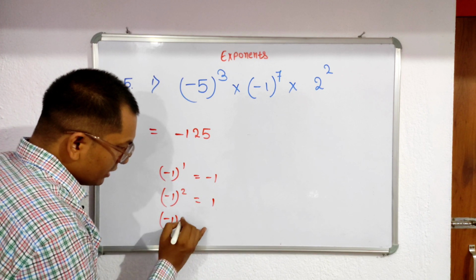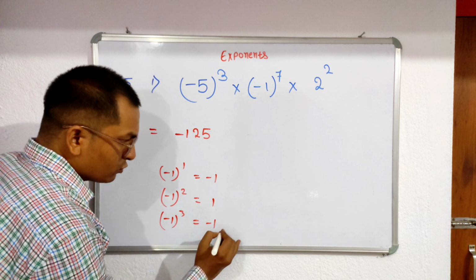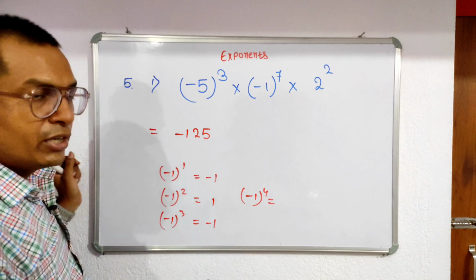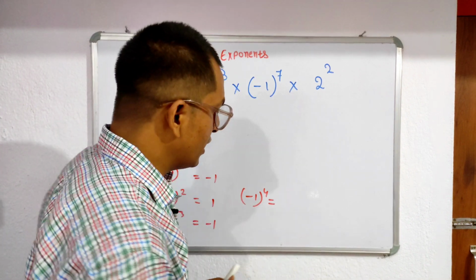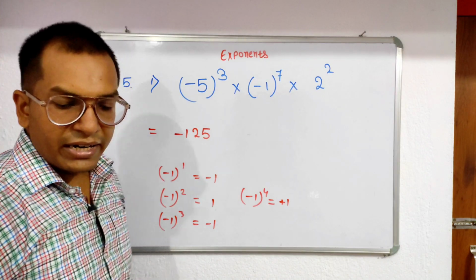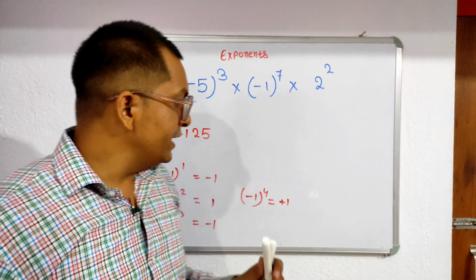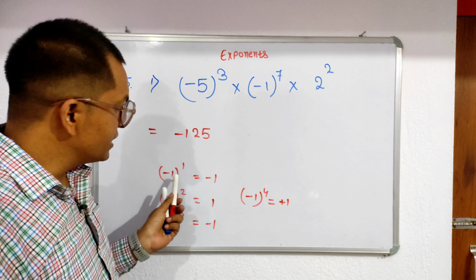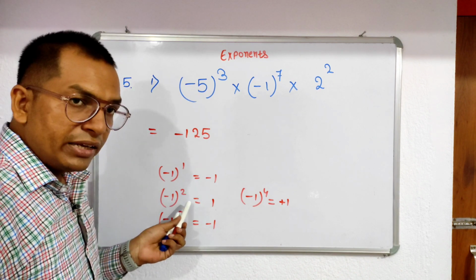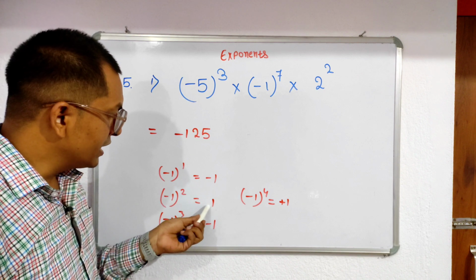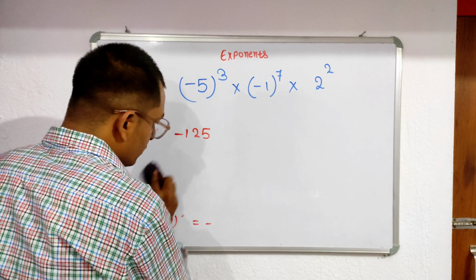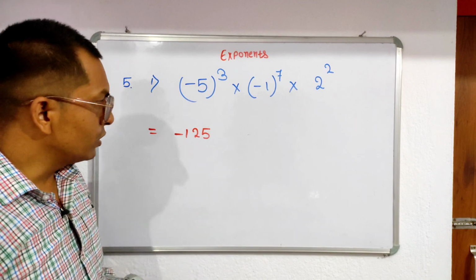Minus 1 to the power 3, you write minus 1. Minus 1 to the power 4, that is minus 1 into minus 1 into minus 1 into minus 1, 4 times. Finally you write plus 1. Is it clear now? So remember, if the power is odd, the negative sign will be included. But if the power is even, the negative sign will be converted into a positive sign. Clear now? That's why we write here minus 1 to 5.